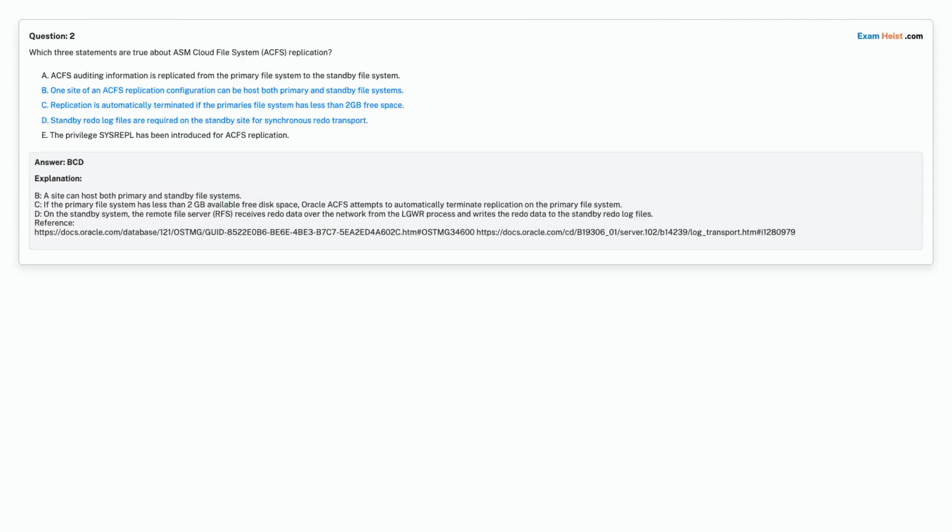Correct answer is Option B. One site of an ACFS replication configuration can host both primary and standby file systems. Option C. Replication is automatically terminated if the primary's file system has less than 2 GB free space. Option D. Standby redo log files are required on the standby site for synchronous redo transport.